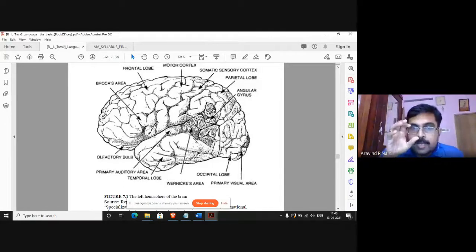So the development of the motor cortex might have led to the development of the adjacent areas as well. And the motor cortex is located right next to these language areas in the left part of the brain. And therefore, there is some evidence suggesting that tool use might be linked to the gradual development of the language abilities of human beings.